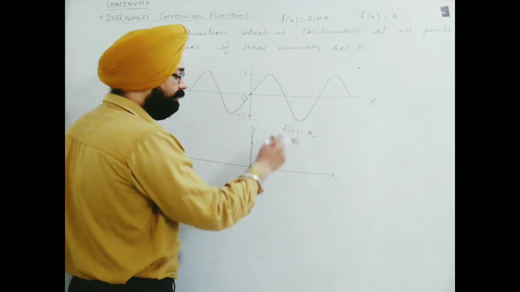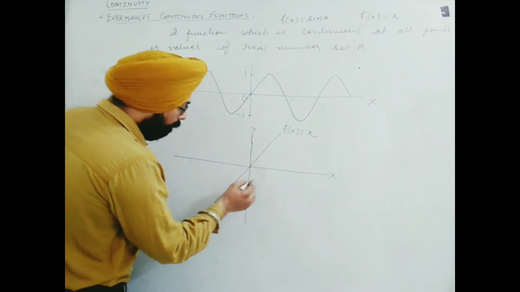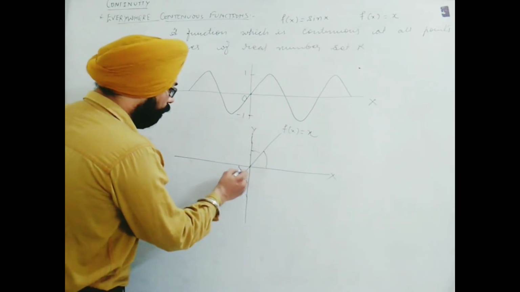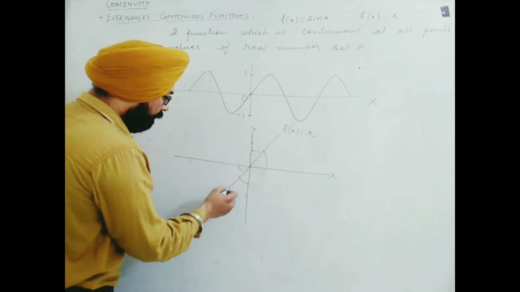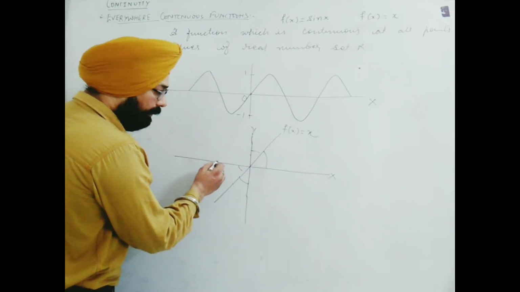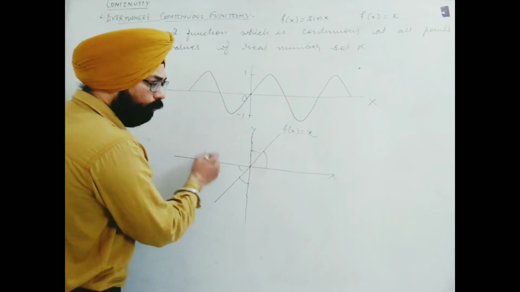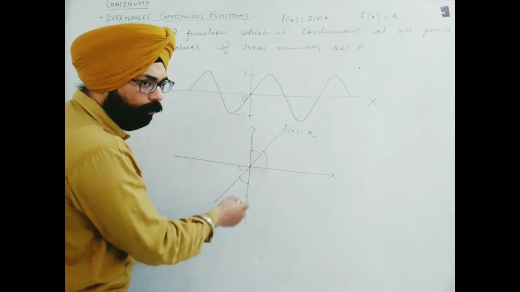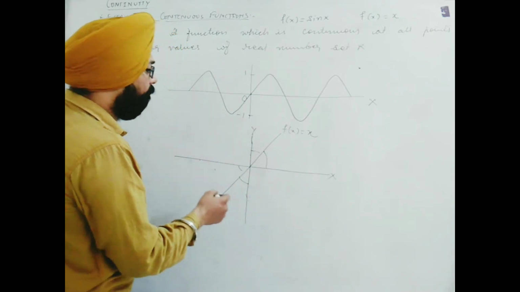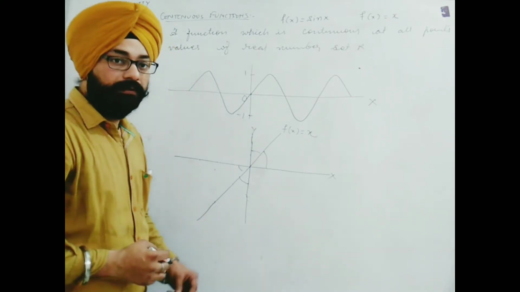On the left hand side, in the third quadrant, this graph makes a 45-degree angle with both the x and y axes. If x equal to -1, y is -1. When x equal to -2, y equal to -2. If I take x equal to minus root 2, y is minus root 2. If I take -1.5, y also is -1.5. There is no break, it moves continuously.